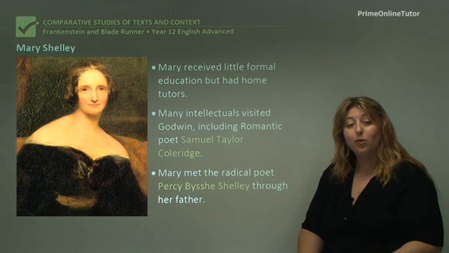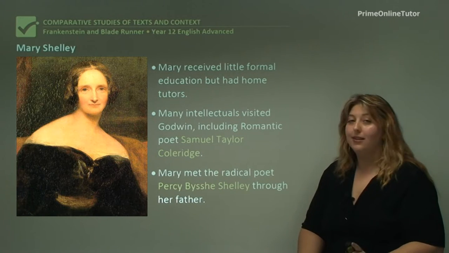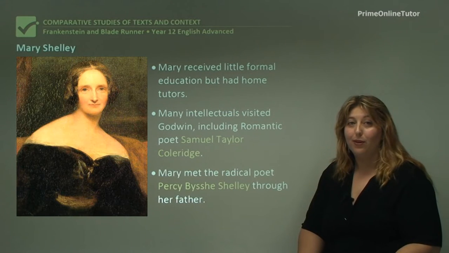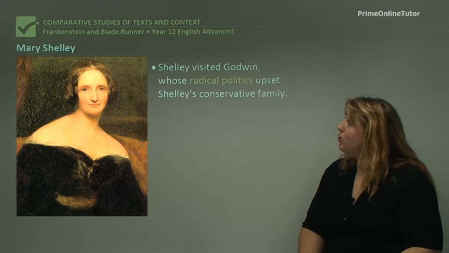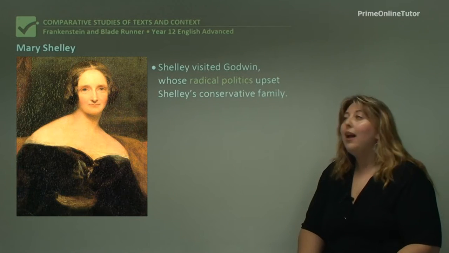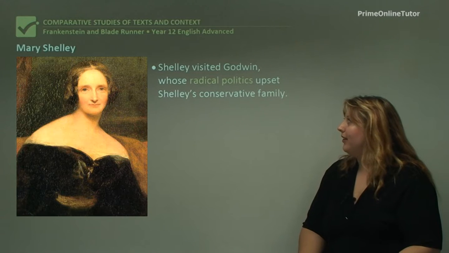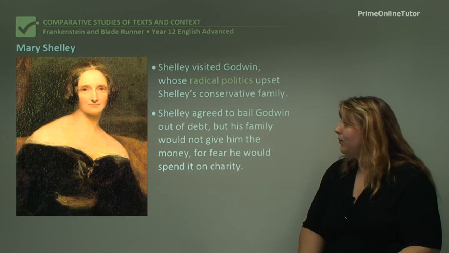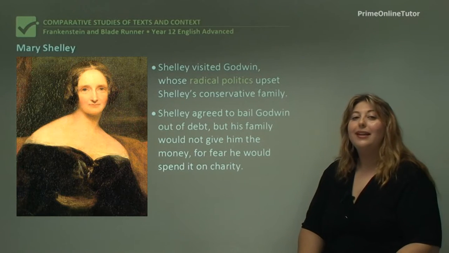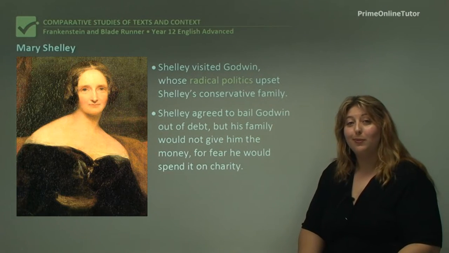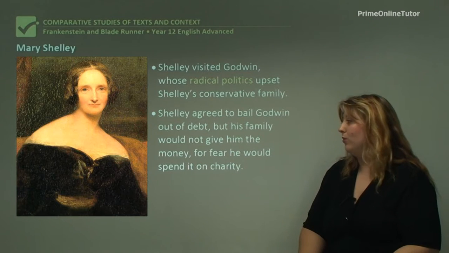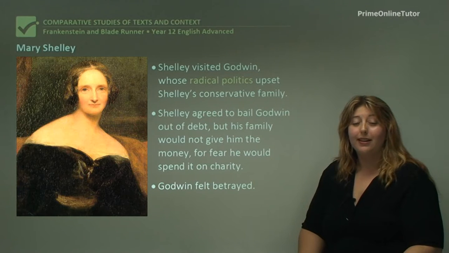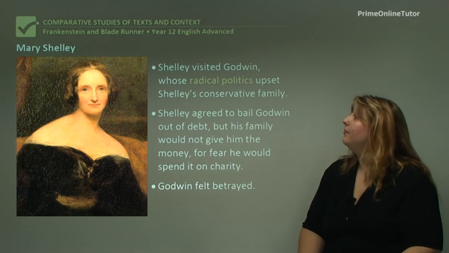Mary met the radical poet Percy Bysshe Shelley, who again is referenced in Frankenstein, and that happened through the relationship that Shelley had with her father. So Shelley visited Godwin and the two were very good friends, as Godwin's radical politics influenced Shelley, much to the chagrin of Shelley's conservative family. Shelley agreed to bail Godwin out of debt, but his family wouldn't give him the money because they thought he was going to spend it on something frivolous like charity, which of course he was going to. So this created a rift between the two as Godwin felt quite betrayed, and so they stopped being friends.